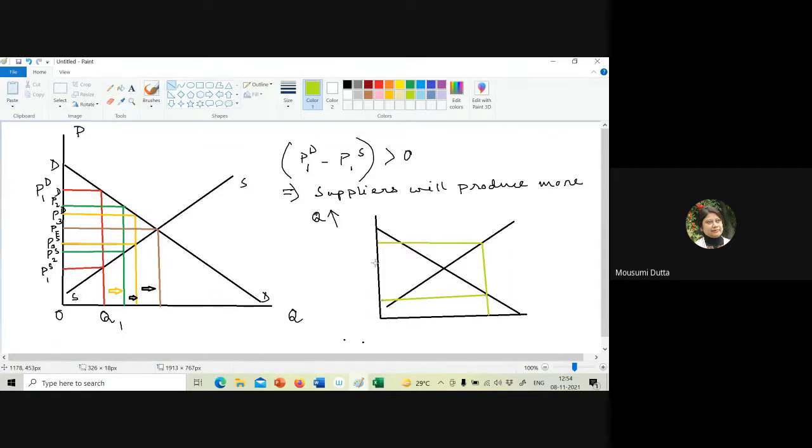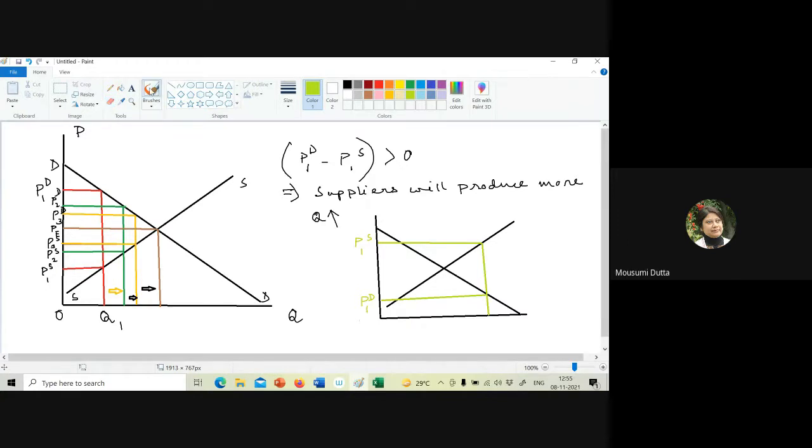So here the supply price is greater than demand price. So this is a typical position when the supply price is greater than that of the demand price. Okay.